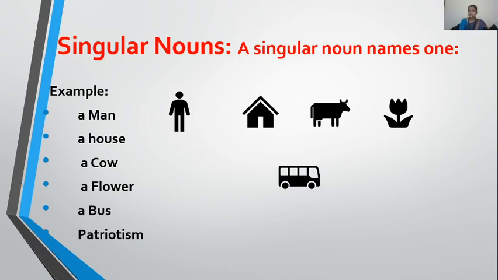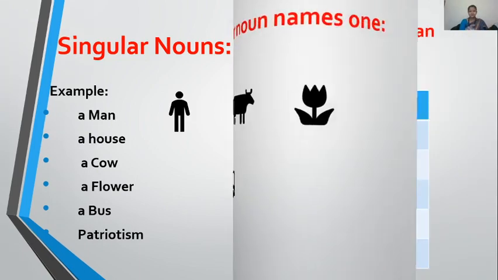Patriotism is an abstract noun and it cannot be expressed in number. That's why ma'am has not written a patriotism. Patriotism is a feeling, and feelings are uncountable. An abstract noun cannot be represented with a number or unit.